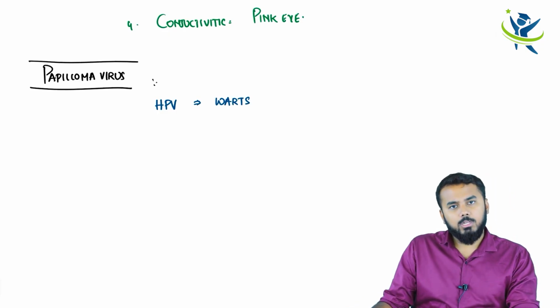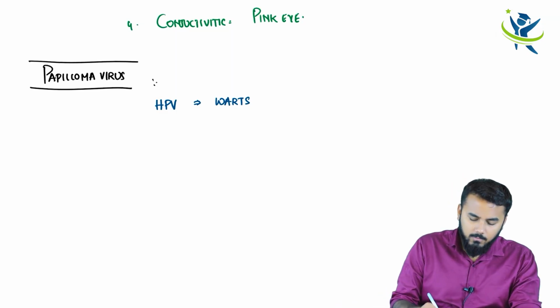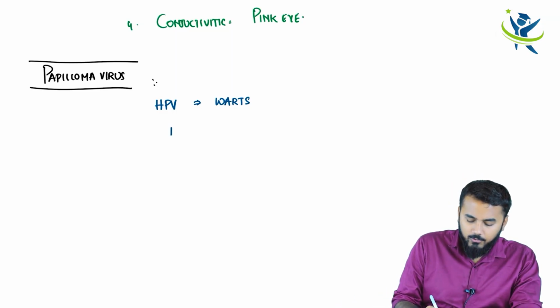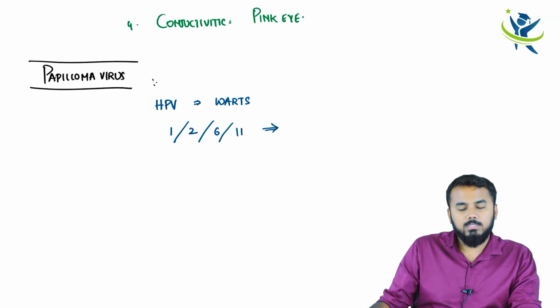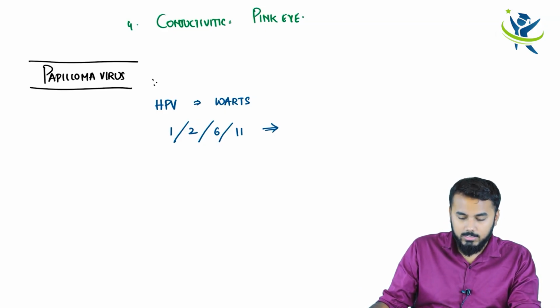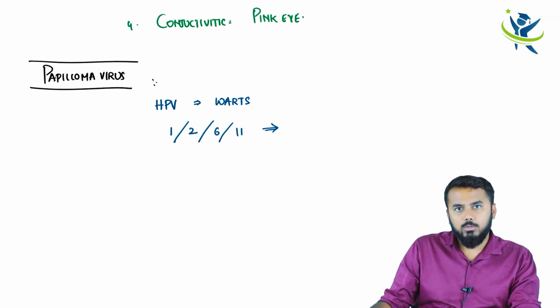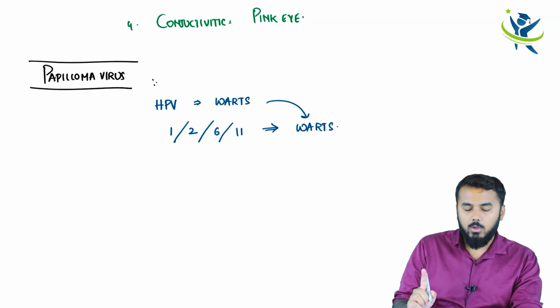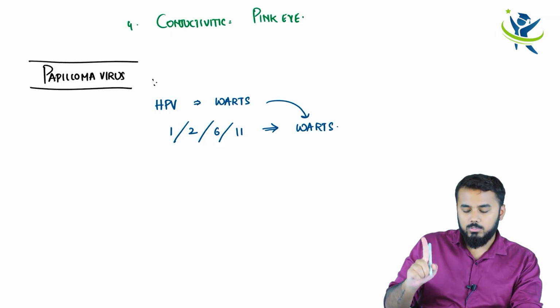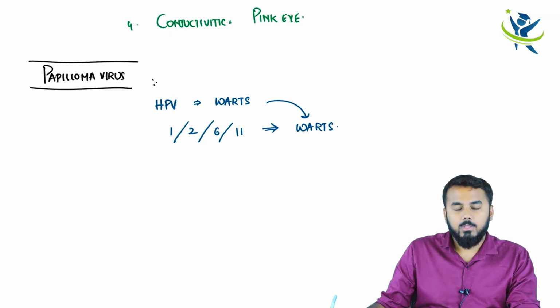There are different serotypes of HPV virus. One is serotype 1, okay, serotype 2, serotype 6, as well as serotype 11. So 1, 2, 6, 11. Okay, 1, 2, 6 and 11. These are the serotypes which mainly cause these warts. Whatever I was discussing about the warts are mainly caused by HPV 1, 2, 6 as well as 11.